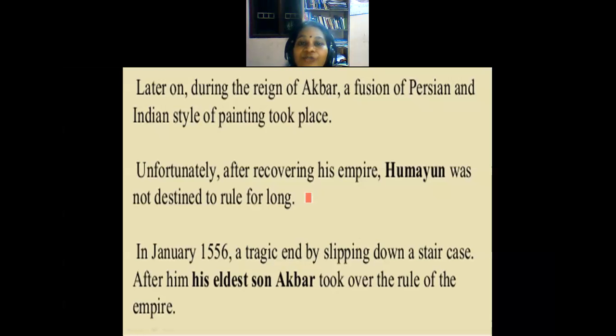In January 1556, he met a tragic end by slipping down a staircase. After him, his eldest son Akbar took over the rule of the empire. Babur's eldest son was Humayun, and Humayun's eldest son was Akbar.